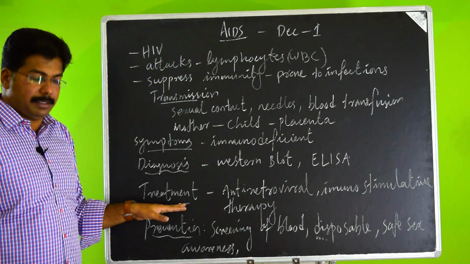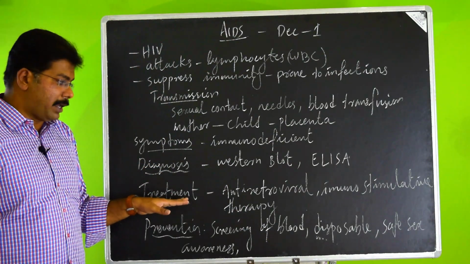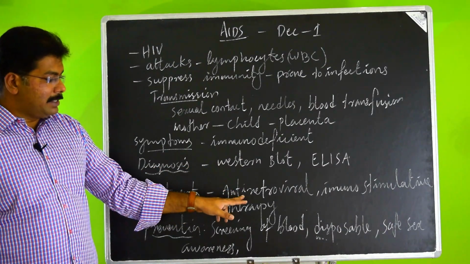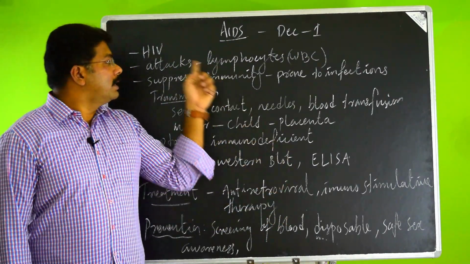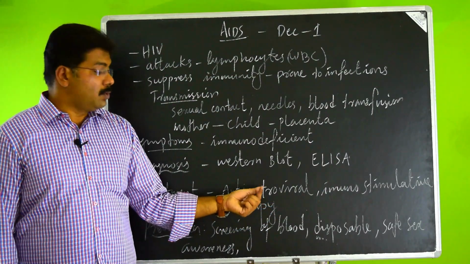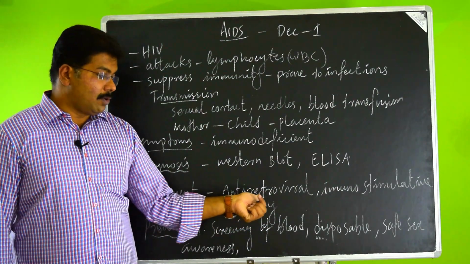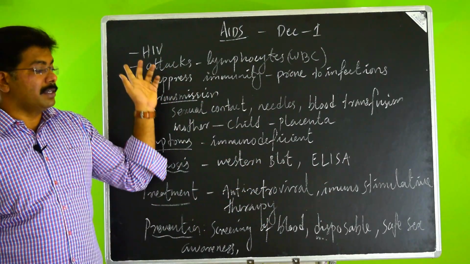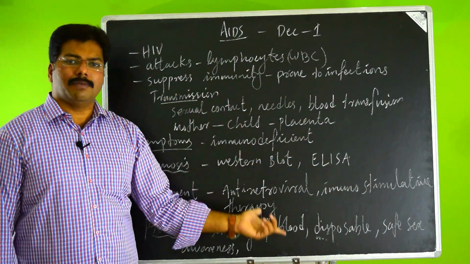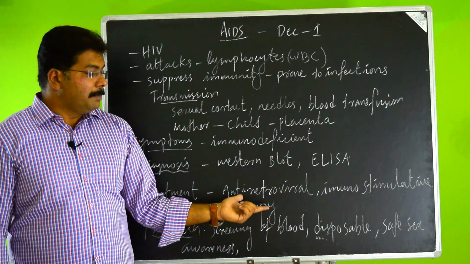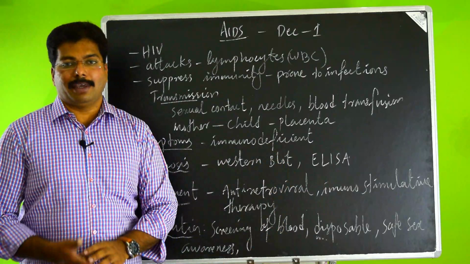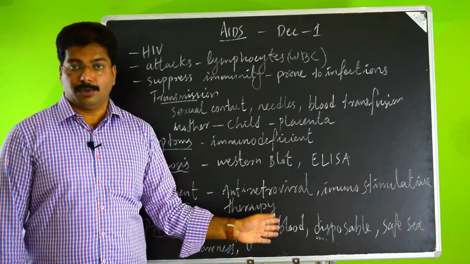And what is the treatment? To be frank, there is no cure for AIDS till now, but still some antiretroviral medicines can suppress the effects of HIV. The HIV virus is an RNA virus, which has RNA as its genetic material. And also immunostimulating therapy, since we lose immunity, will make the patient's life a little longer. A prolonged life can be achieved, not a cure so far.